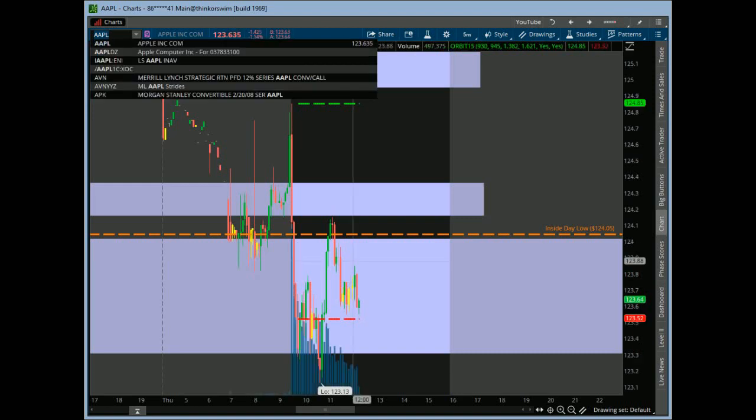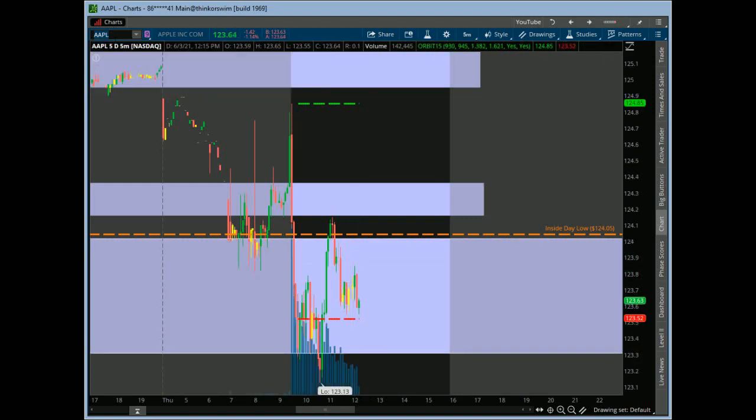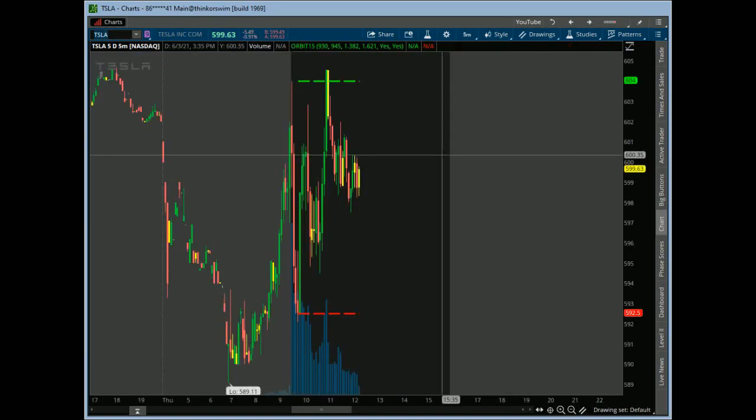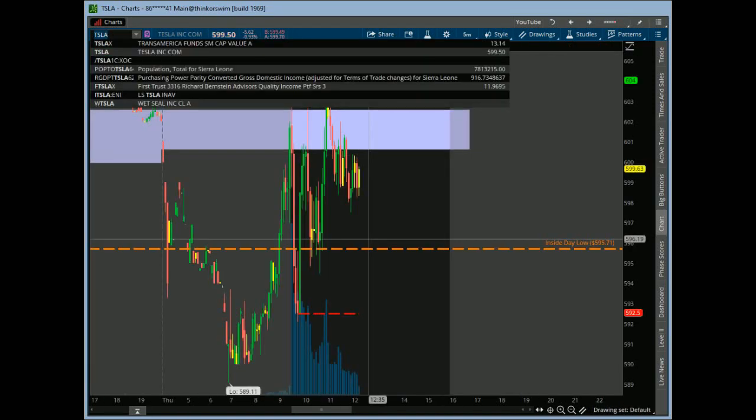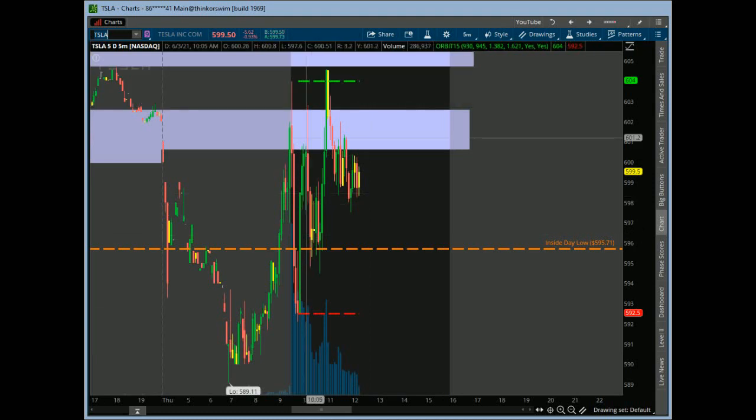Apple, again, gave us a little bit of a dip buy right here off of the bottom of the signal zone. We're just kind of chopping around right now, so it's been a rough name, right. We did see some call activity come through here, but not really too inspiring just yet. Tesla with a little bit more downside action, and then this gave a big dip buy here this morning too for a nice move. Came back again for a retrace, and then another push up.